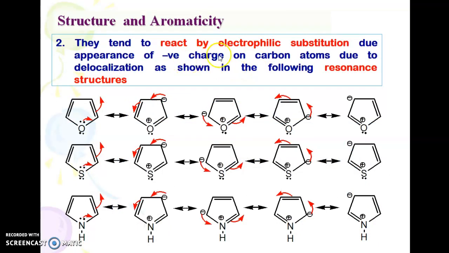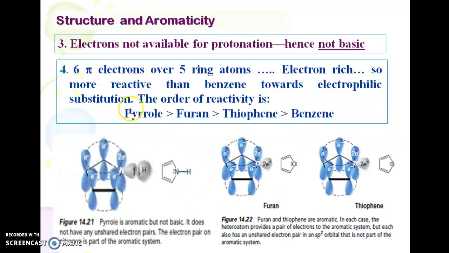They tend to react by electrophilic substitution due to the appearance of negative charge on the carbon due to the delocalization, which can be given by various resonating structures. These are the various possible resonating structures for furan. This is for thiophene, and this is for pyrrole. The 6 pi electrons over the 5-atom ring system are electron rich, so they are more reactive than benzene. So their order of reactivity towards electrophilic substitution can be given like this: pyrrole, furan, thiophene, and benzene.